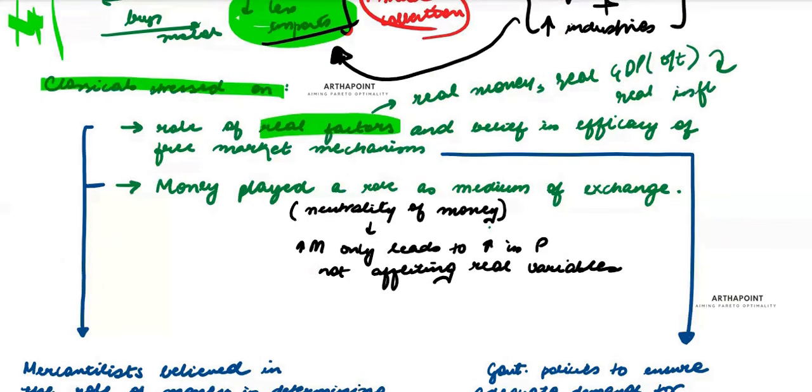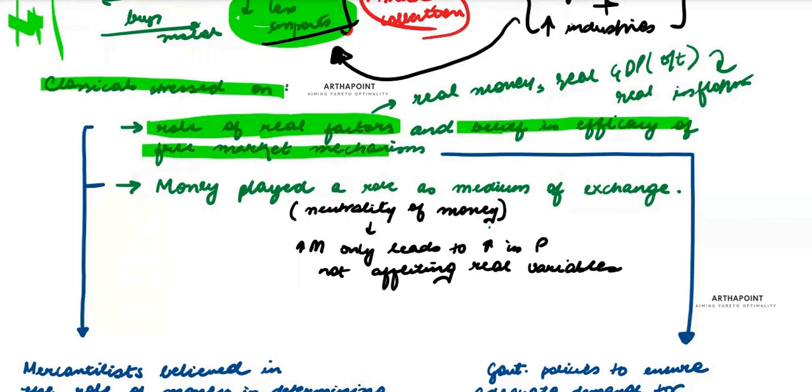Everything in real terms, which means everything in purchasing power. They believed in the role of real factors and in the efficacy of the free market mechanism. They said the government role is very minimal. It is the free markets which have a role to play.